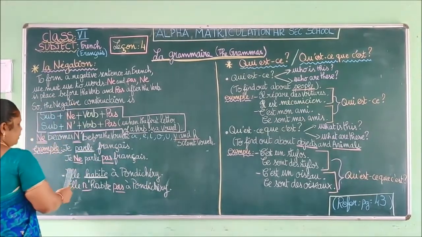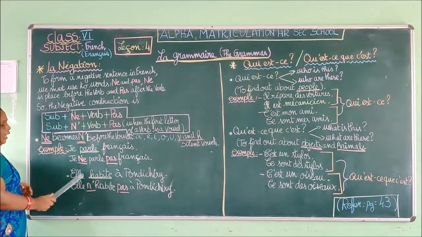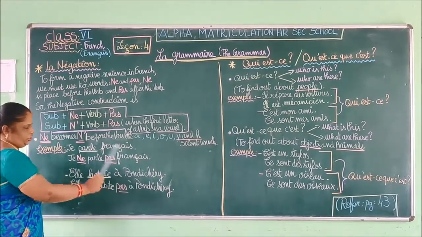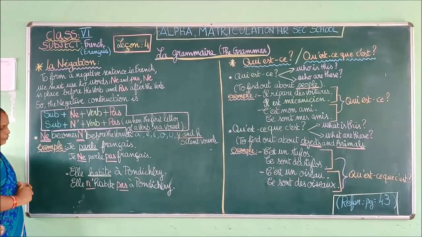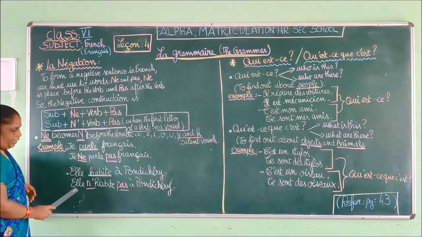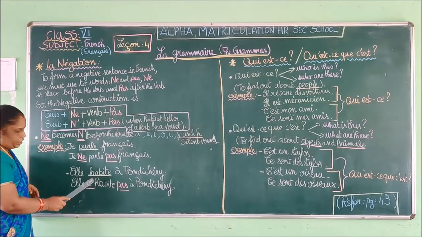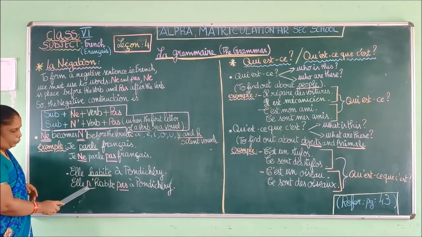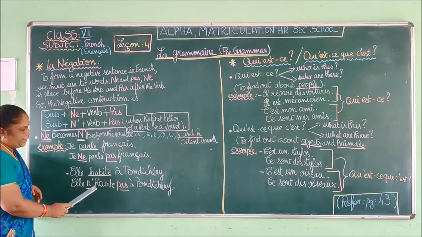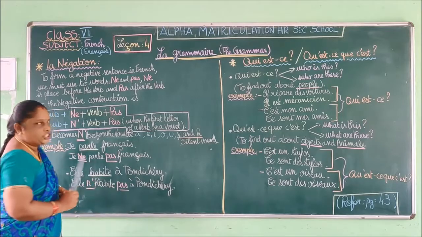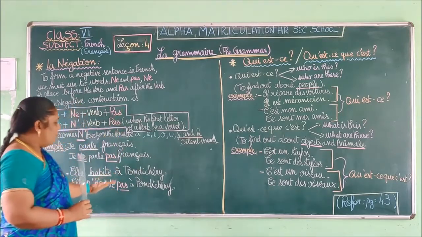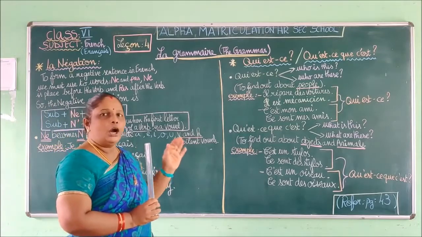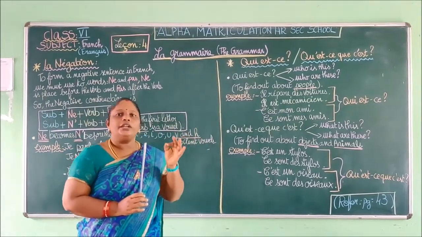Okay? So another example using a vowel. Elle habite à Pondichéry. So she lives in Pondicherry. Okay? So how will you frame this sentence into negative? Elle n'habite. So here we can see H muet. Okay? H silent. So we are going to put N apostrophe. Elle n'habite pas à Pondichéry. Okay? So c'est la forme pour écrire une phrase à la forme négative. This is the format how to write a sentence into negative form.